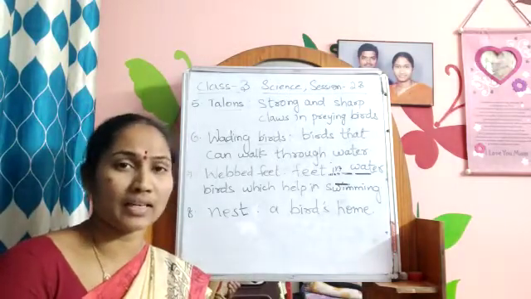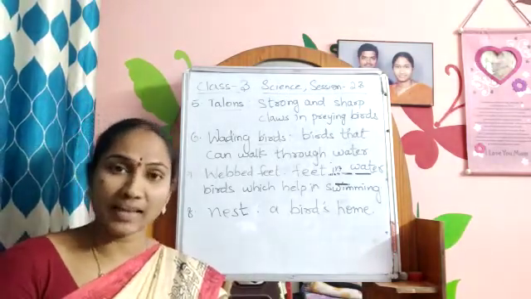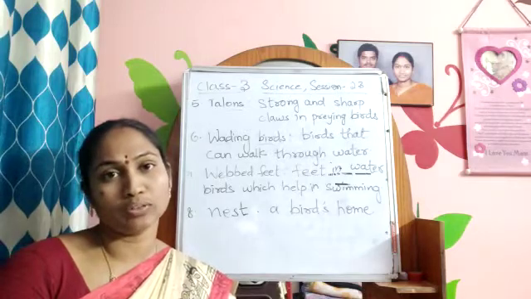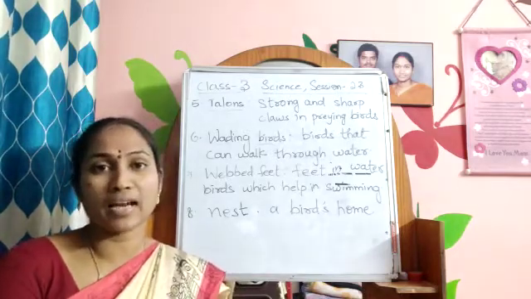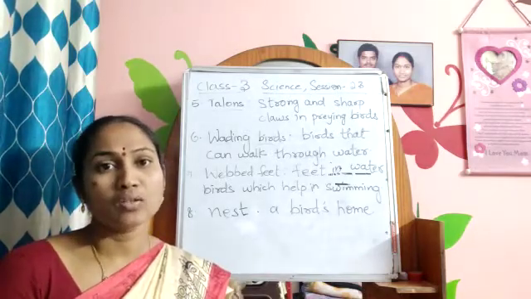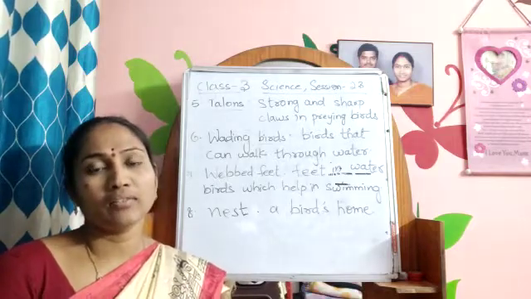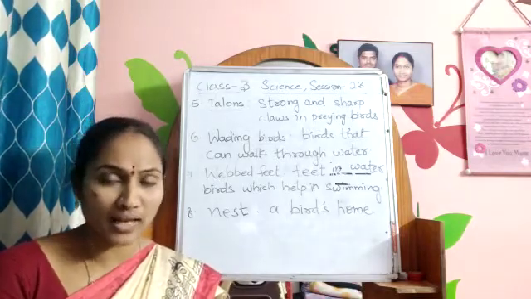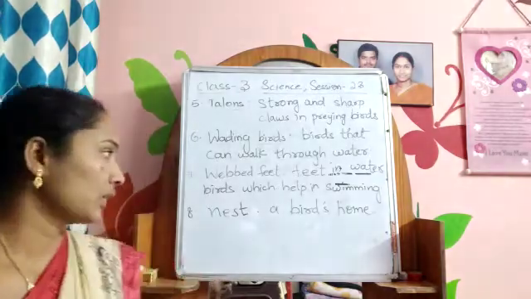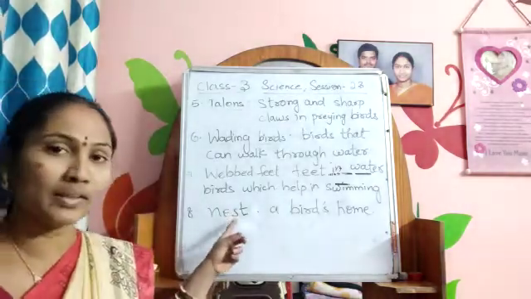We have learned in the earlier classes, no? Lion stays in a den, cow in a shed, birds in a nest, pig in a sty, horse in a stable, dog in a kennel. They are having different houses and they are having different names. In the same way, a bird is having a home called a nest.